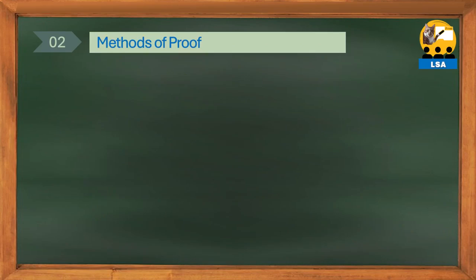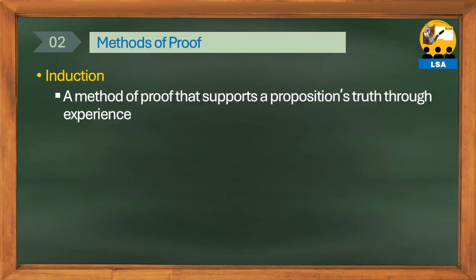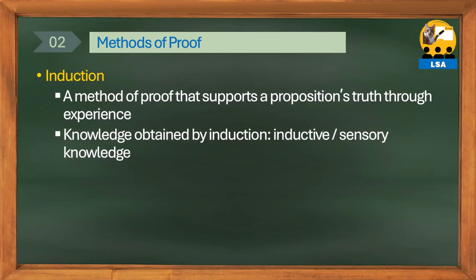From now on, we will learn about proof methods to prove a given proposition is true based on logical laws. First is induction. In the last lecture, we said that the proposition "the sun rises in the east" is confirmed to be true by experience. Like this, the proof method that guarantees the truth of a proposition based on experience is called induction. And Lee Science Academy classifies knowledge obtained by induction as inductive knowledge or sensory knowledge.